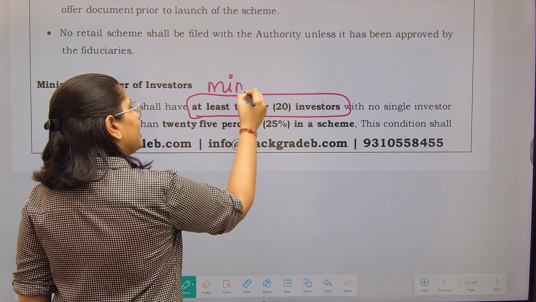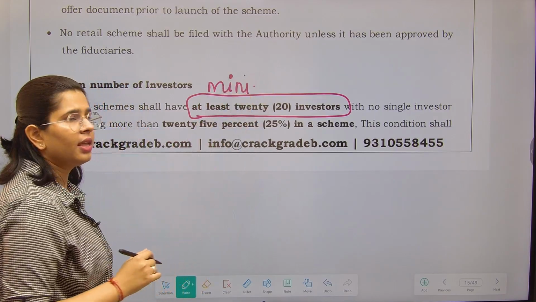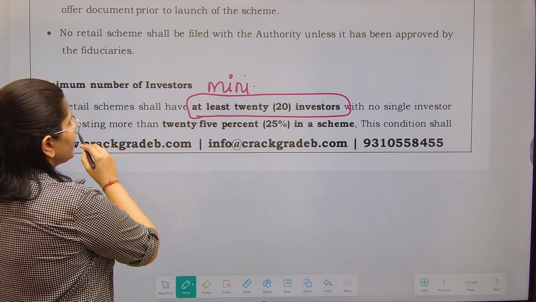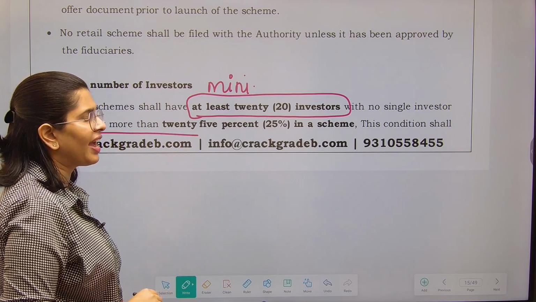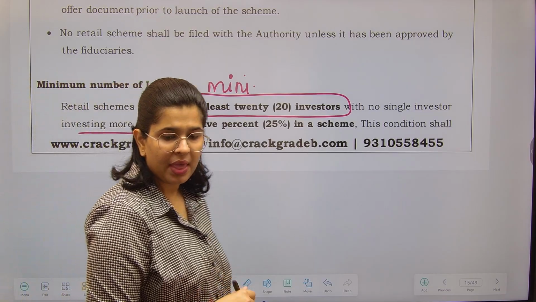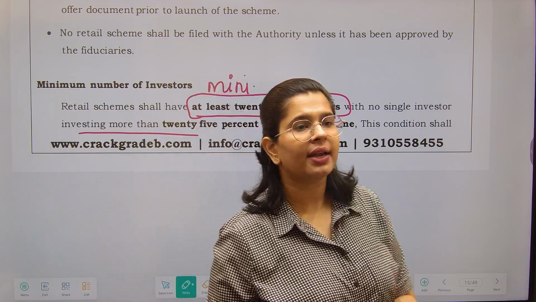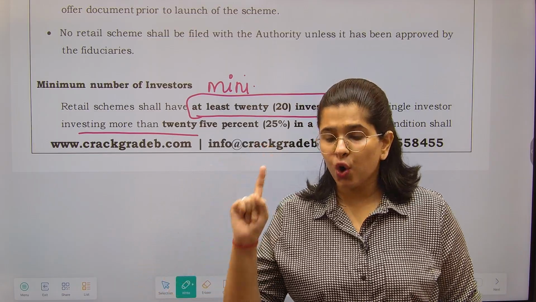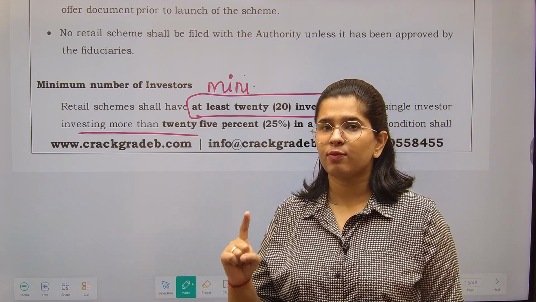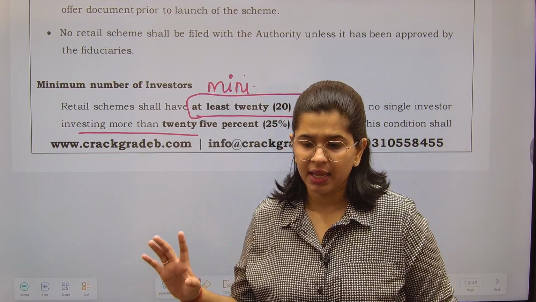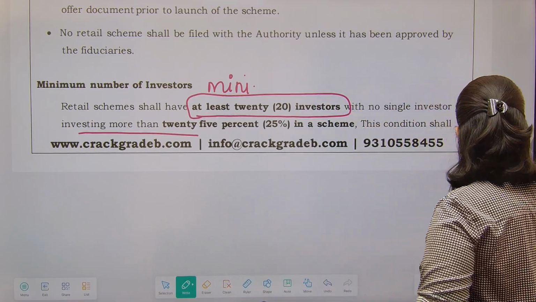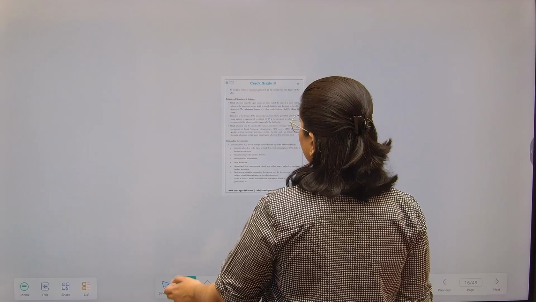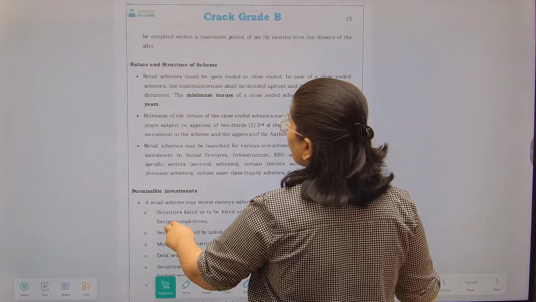They are saying that these minimum investors should be there, with no single investor investing more than 25% in a scheme. We do not want the scheme to be dependent on just one investor. So no investor is going to invest more than 25% in the scheme. Fine. This condition shall be complied with within a maximum period of 6 months from the closure of the offer.